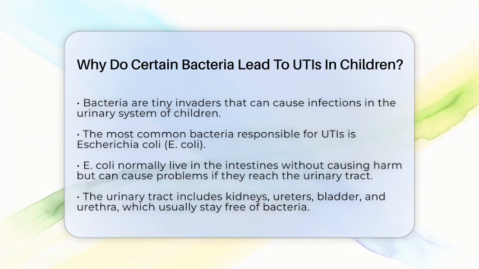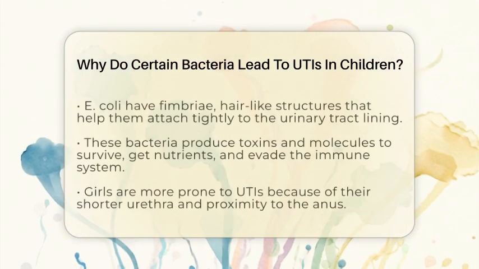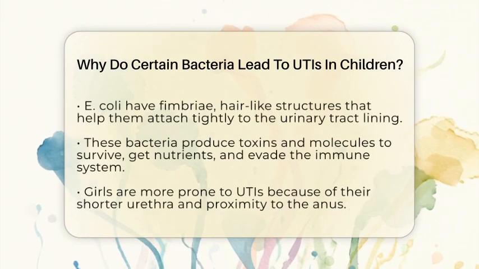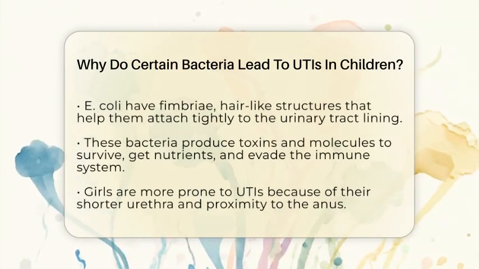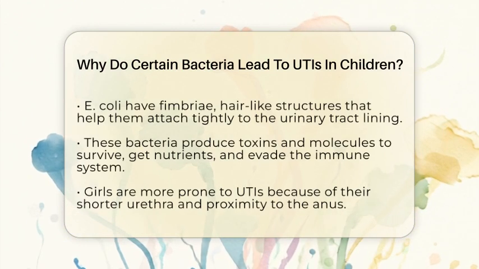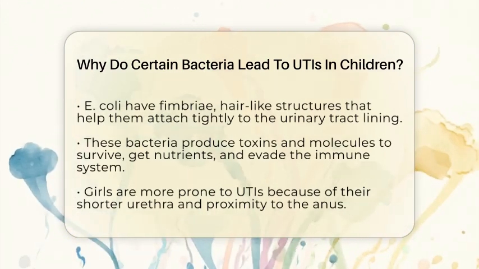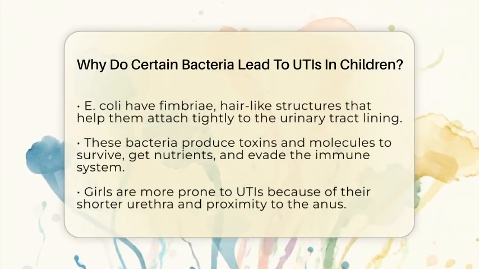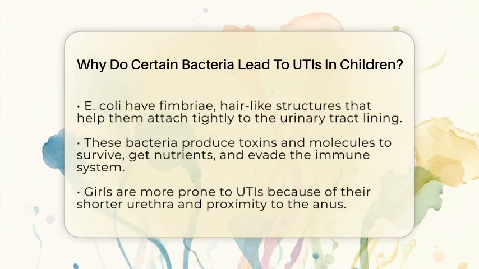But bacteria like E. coli have special structures called fimbriae, which look like tiny hair-like projections. These fimbriae help the bacteria cling tightly to the lining of the urinary tract, preventing them from being washed away during urination. Once they stick, they can multiply and cause an infection.